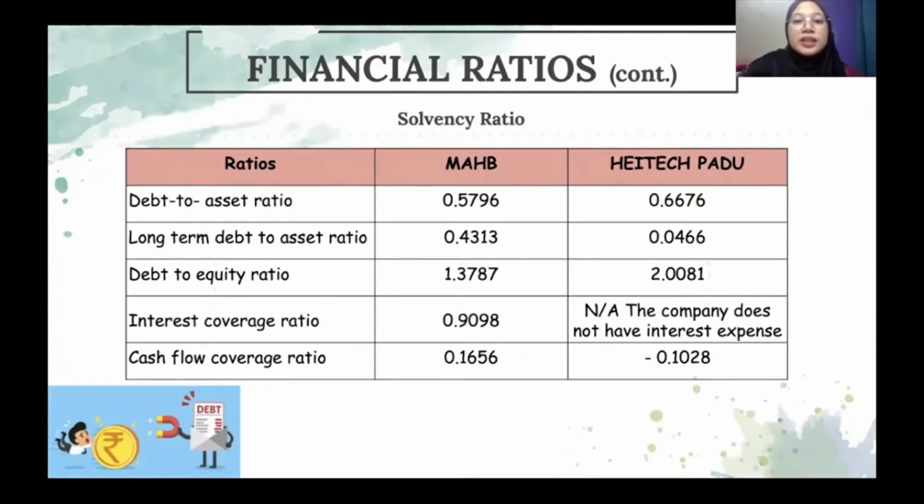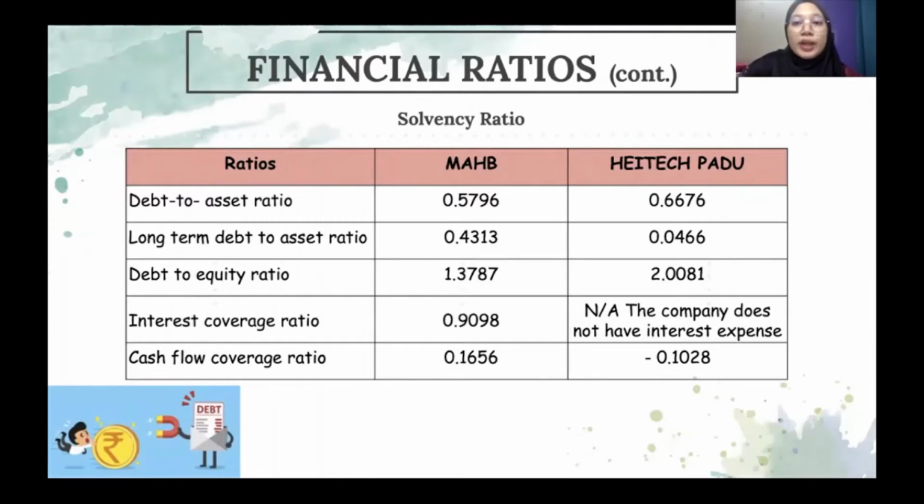MAHB and HeiTechPadu have a long-term debt to total asset ratio of less than 0.5, which means the current performance is good. After calculating the debt to equity ratio, both companies have a ratio of more than 1. Thus, it's not good for a company because the company has relied too much on debt to operate the business. The interest coverage ratio of MAHB company is